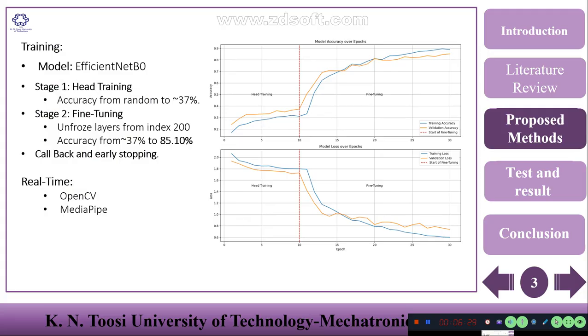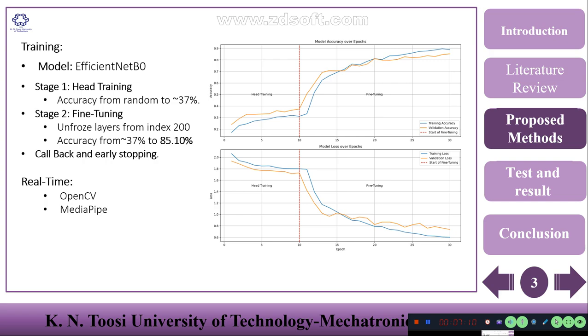For our architecture, we use the EfficientNet B0 model with transfer learning. We implemented a strategic two-stage training process. In stage 1, we froze the pre-trained base. We downloaded the pre-trained weights and used them for transfer learning. We froze this pre-trained base and trained only our custom head classifier. This is a safe way to adapt the model without destroying its learned features. As you can see, it got us to 37%.